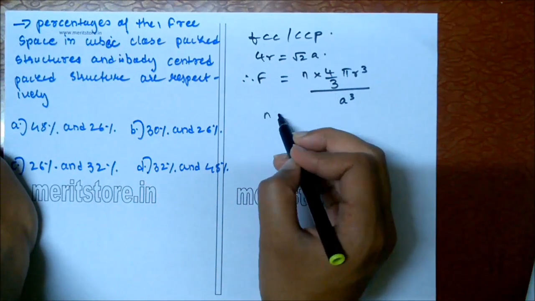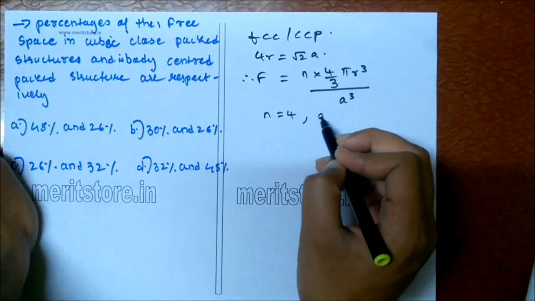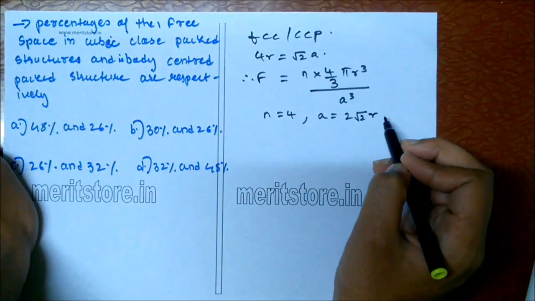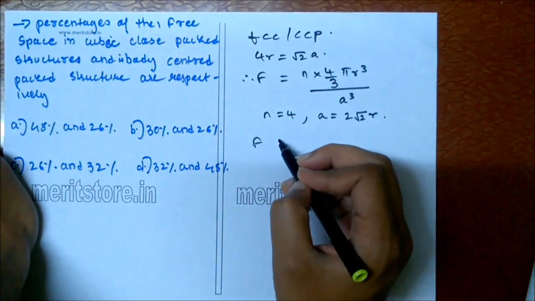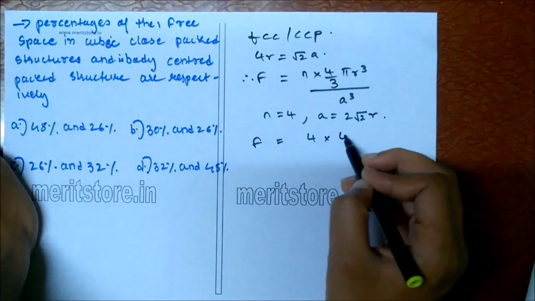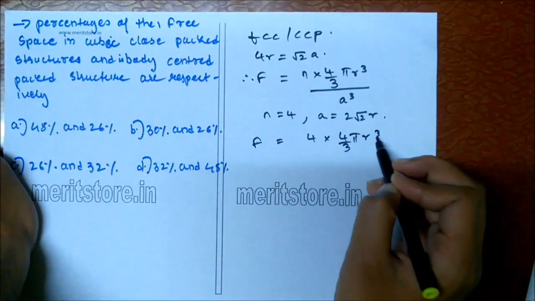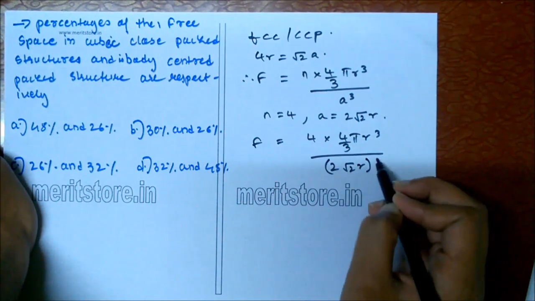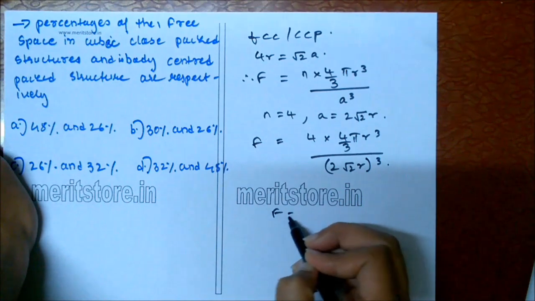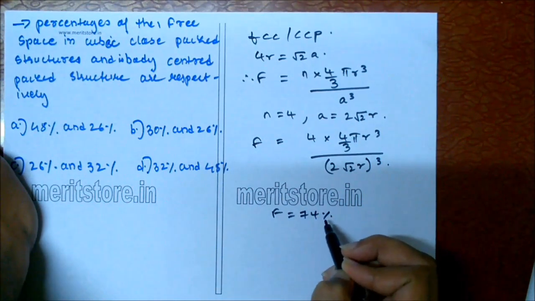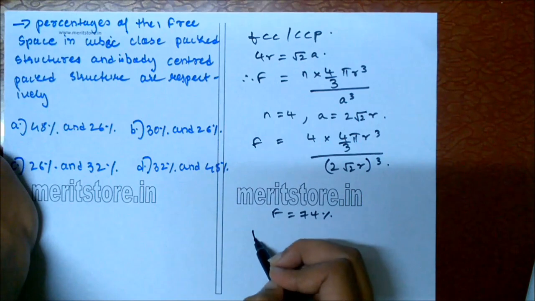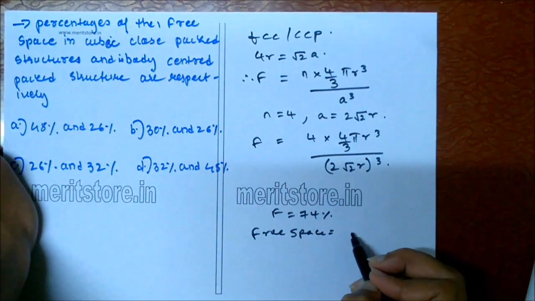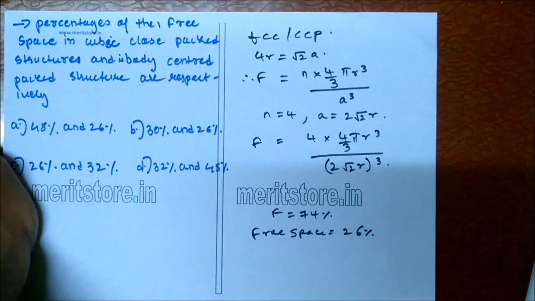We can write n equal to 4, A is equal to 2 root 2 r. So the fraction is equal to 4 into 4 by 3 pi r cube, and substituting A as 2 root 2 r cube. So the total fraction is equal to 74% for FCC. So the free space is equal to 100 minus 74, which is 26%.